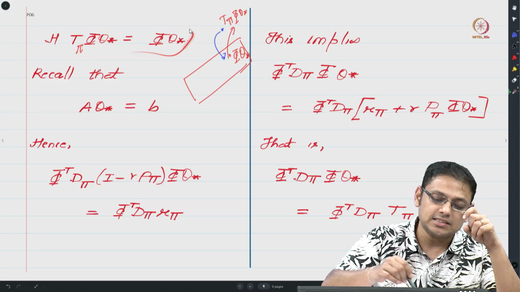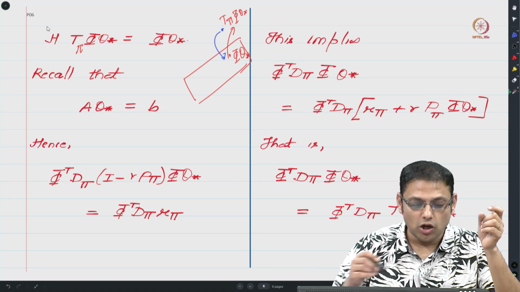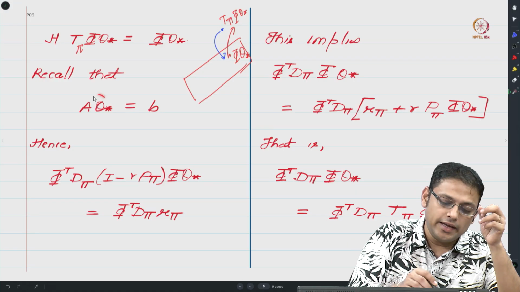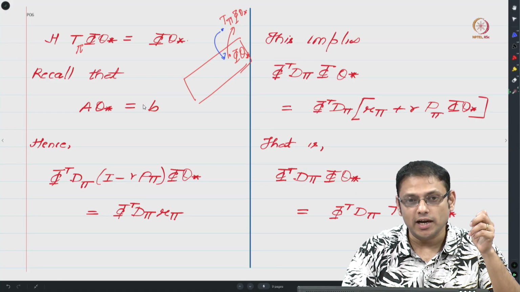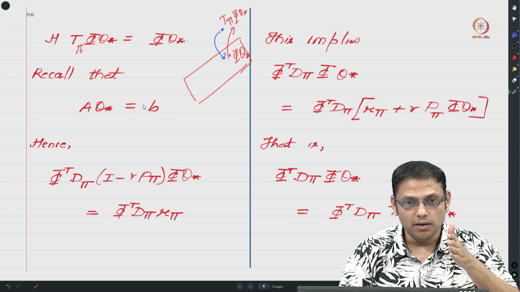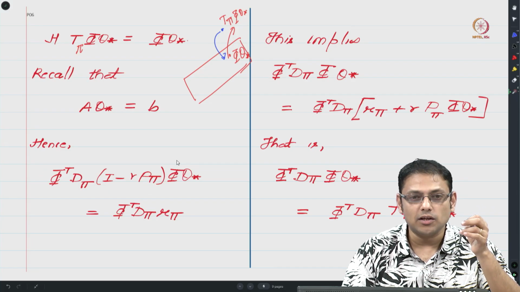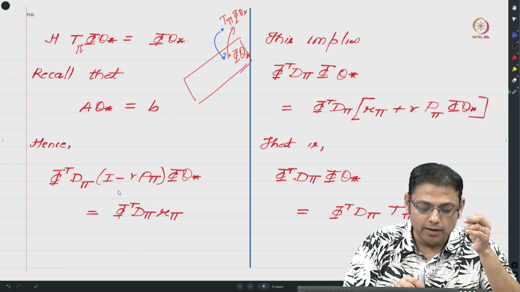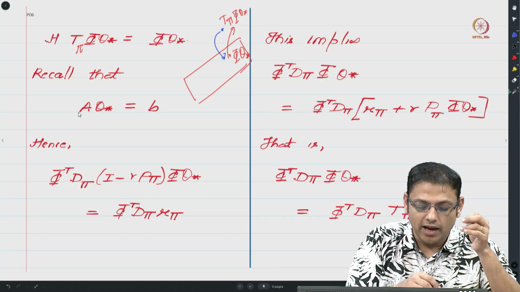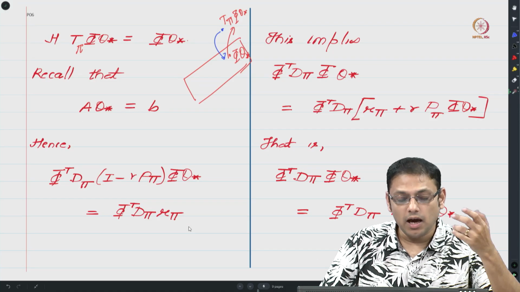And what this result says is that your phi theta star is the fixed point of this h T pi operator. So now we are going to verify this, in an algebraic fashion. Recall that A theta star equals b, this is how we had defined theta star. So theta star was A inverse b, which implies that A theta star must be b. Now if you substitute the definition of your A matrix, A recall is phi transpose D pi (I minus gamma P pi) phi, I will get this expression on the left hand side, and the b vector is phi transpose D pi r pi.